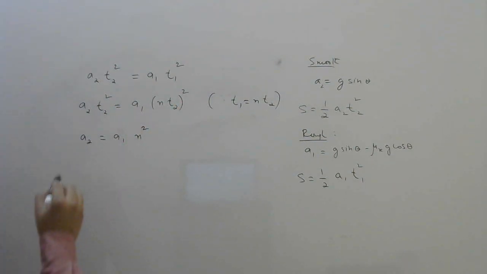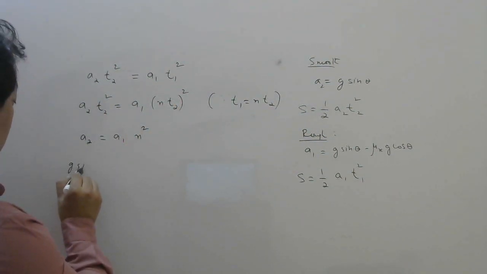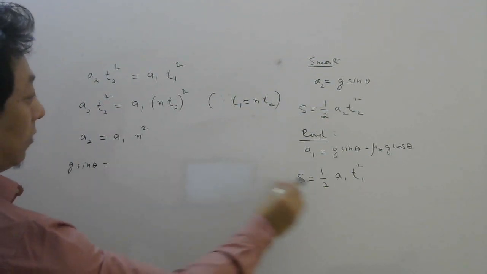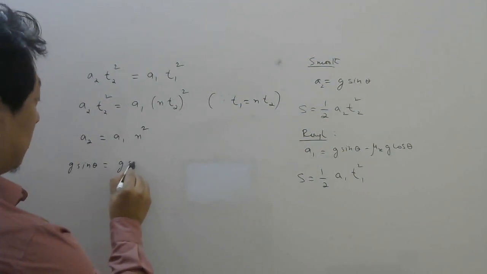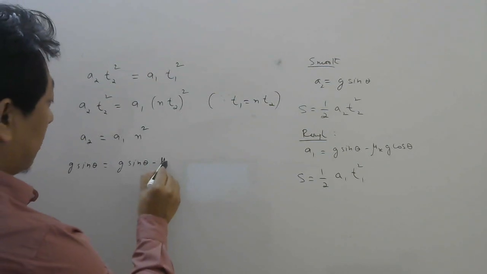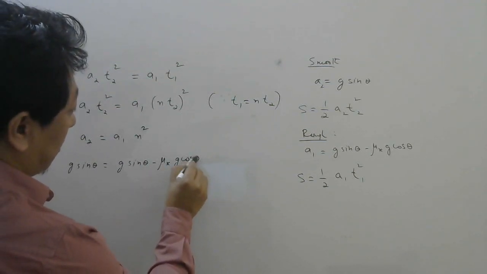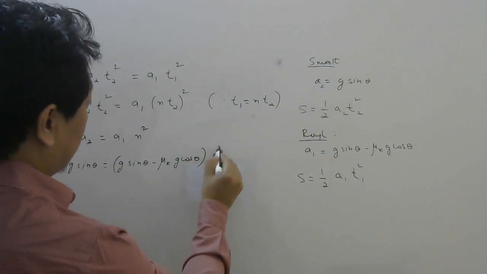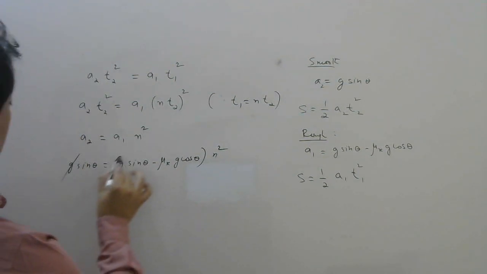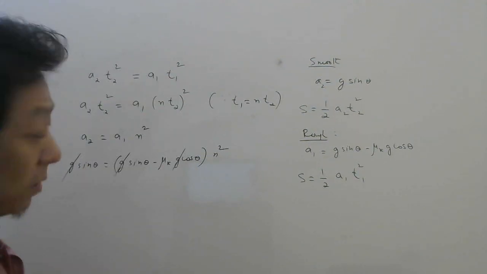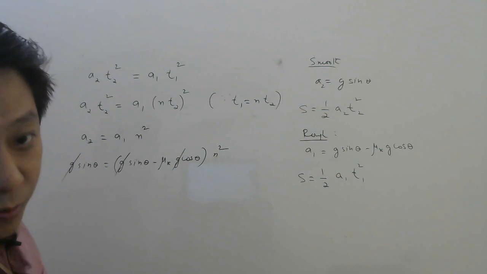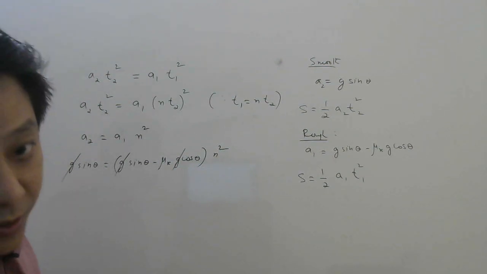Now what is a2? Remember, g sin theta, and a1 is in the rough plane, g sin theta minus mu k g cos theta, that is your n square. So from here g you can take common and cancel. Now remember, we want to find mu k. So we need to bring this mu k on the left hand side.